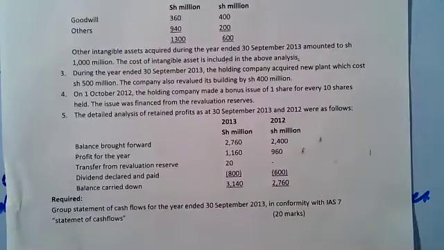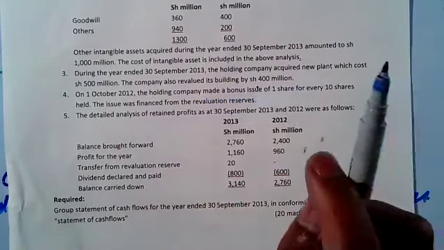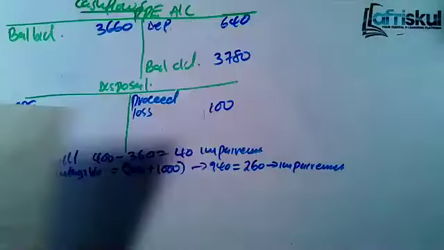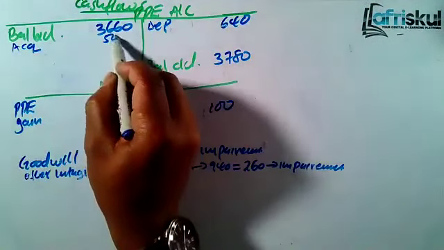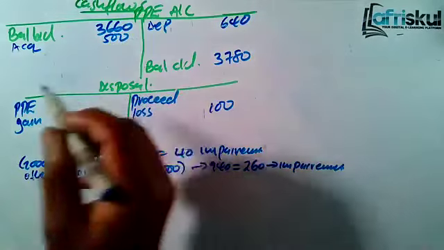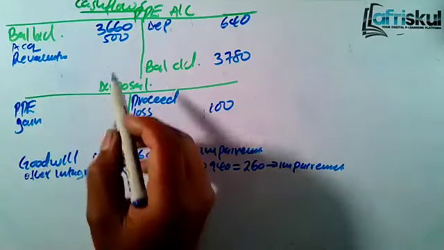Let's go to note number 3. During the year ended 30th September 2013, the holding company acquired new plant, which cost 500 million. So when you acquire an asset, that means that your asset increases, so you debit the PPE. The company also revalued its building by 400 million. So how will that affect our PPE? There was an acquisition at 500. Also, we revalued the asset. Remember, revaluation increases the value. We revalued the asset by 400.